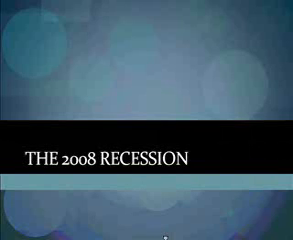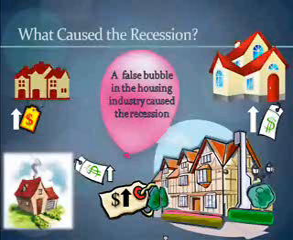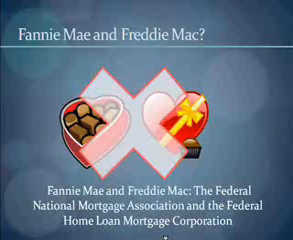So now let's turn our attention to the 2008 recession. And to understand that, we have to understand the housing industry, because it was a false bubble in the housing industry that caused the recession. And to understand the housing industry, we have to understand Fannie Mae and Freddie Mac, who are actually not makers of fine chocolate.